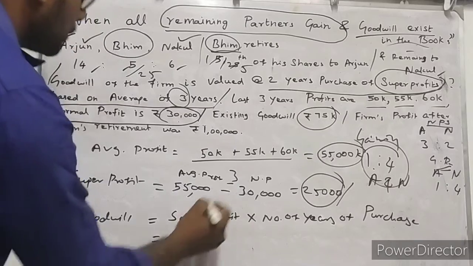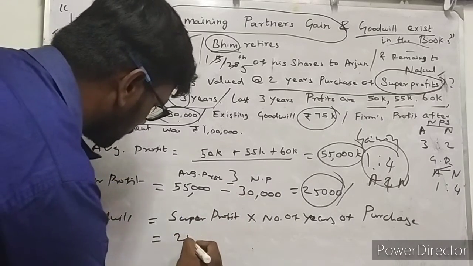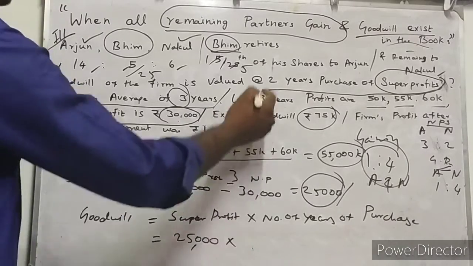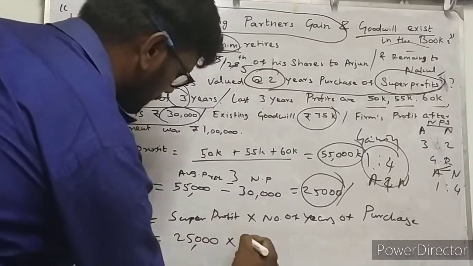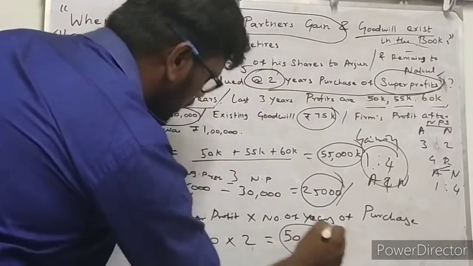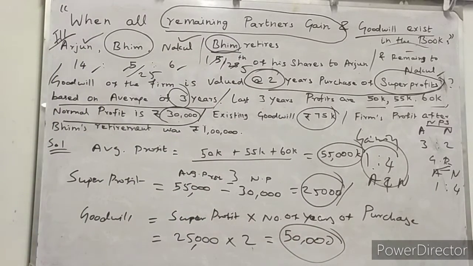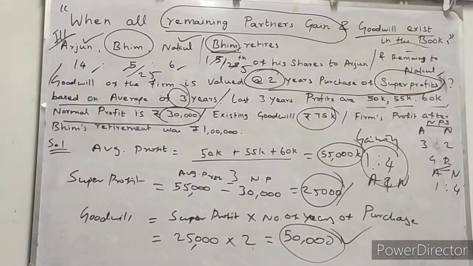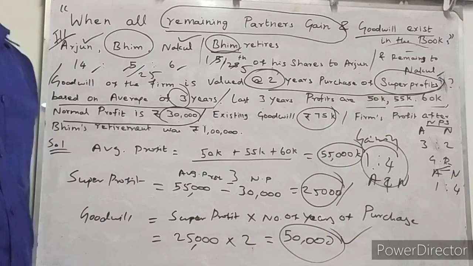What is the super profit amount we found over here? 25,000 rupees, into the number of years they have given here, 2 years. So 50,000 rupees. Now you know very clearly, the present goodwill of the firm is 50,000 rupees. It is the answer.